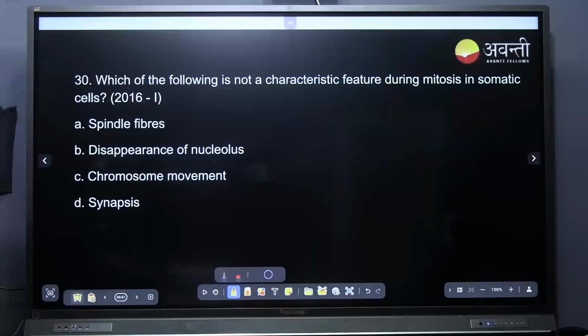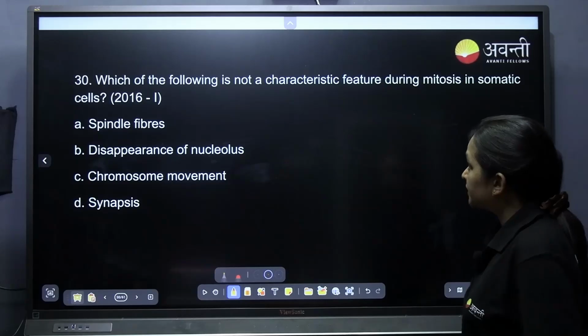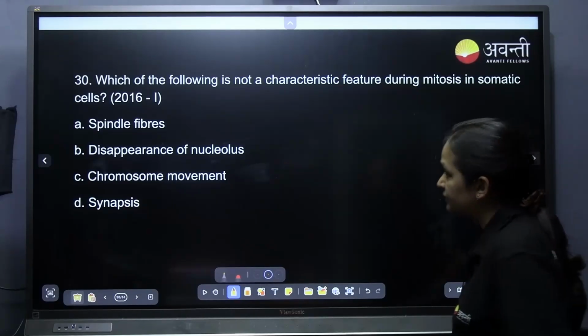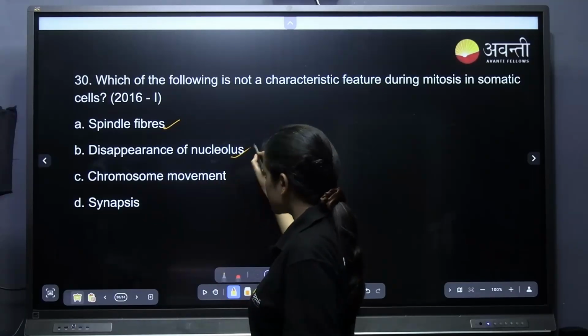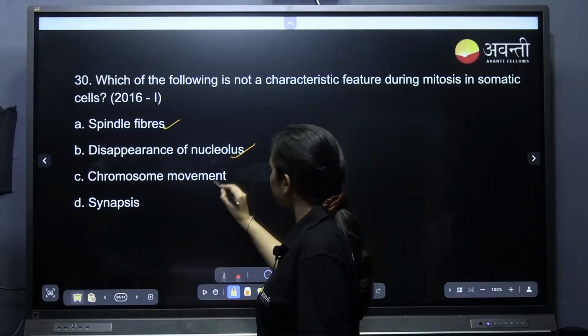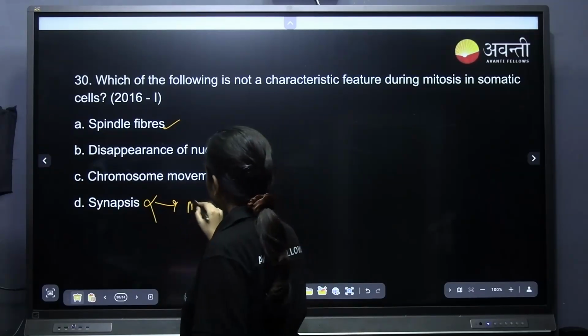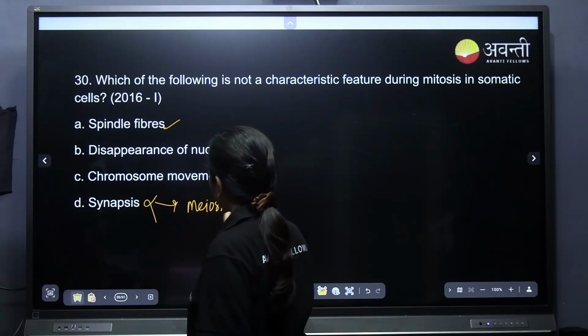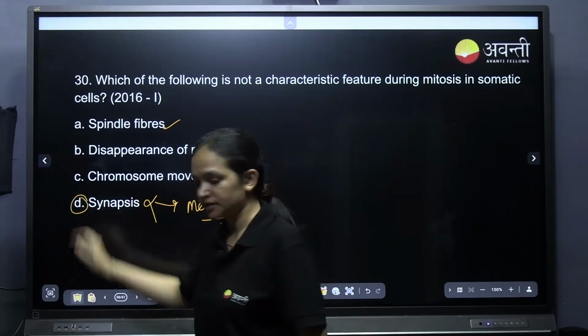Which of the following is not a characteristic feature during the mitosis in somatic cells? Spindle fiber formation, yes, will be taking place. Disappearance of nucleolus will be taking place. Chromosome movement, yes, it will be taking place. What about synapsis? Synapsis takes place in meiosis. So D for Delhi is the right answer. Understood?